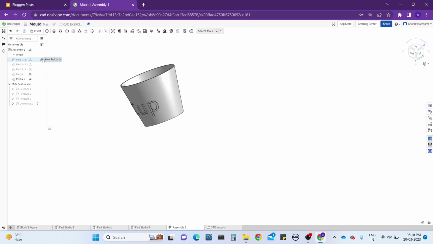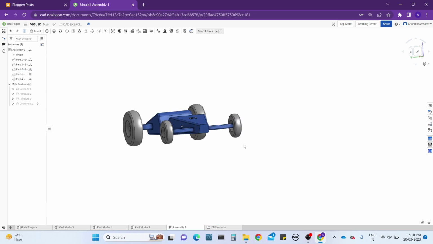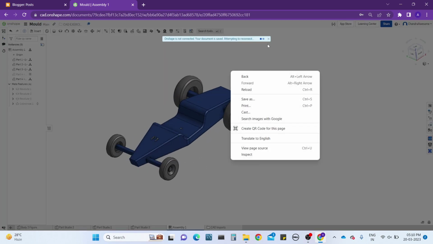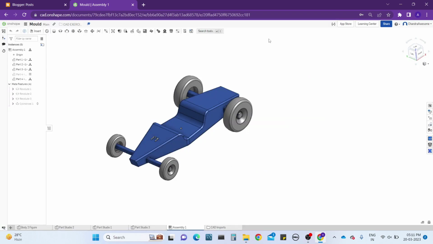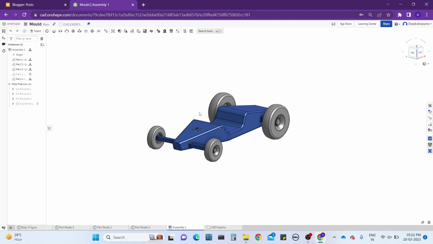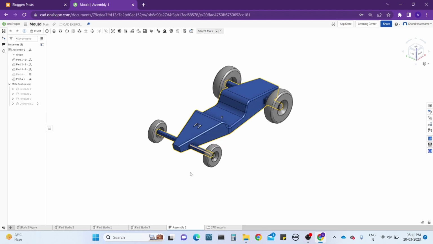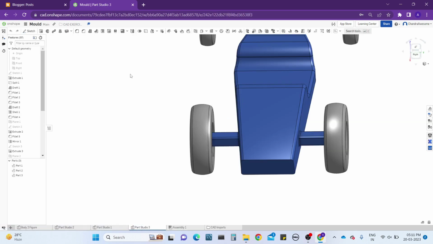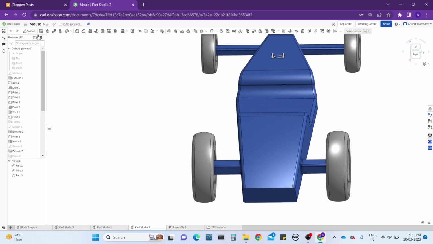In the coming tutorial, I'm going to teach you how to design a simple 3D model car, which can be 3D printable, just by using what I have taught you till now, the Onshape CAD tools. I'm not going to use any extra tools. I'm going to use what I have taught you till now. For your reminder, I will mention clearly: I explained up to these tools, up to the draft tool, right?